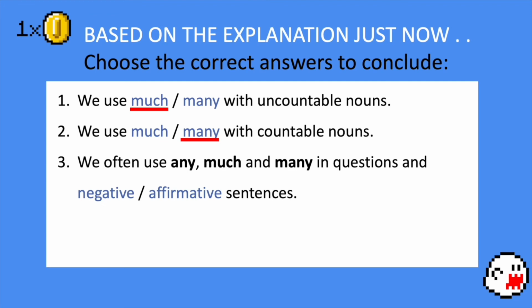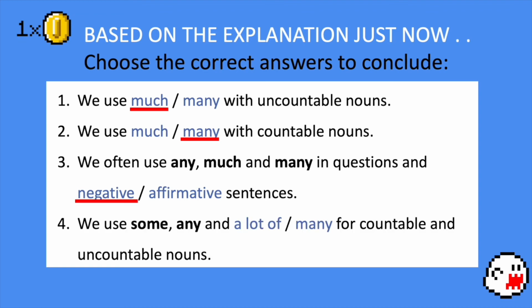Number 3. We often use any, much, and many in question and negative, affirmative sentences. Remember, just now, we have one sentence that is using any. It was used together with negative sentences. There isn't any, there aren't any.